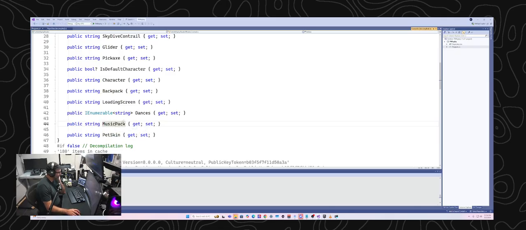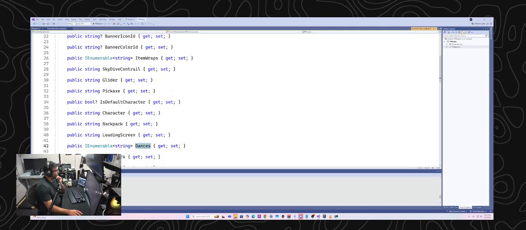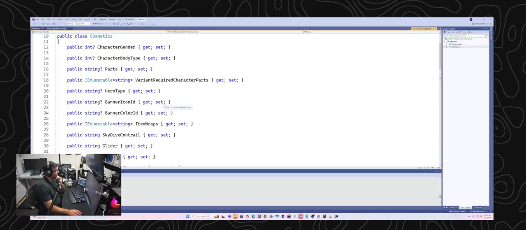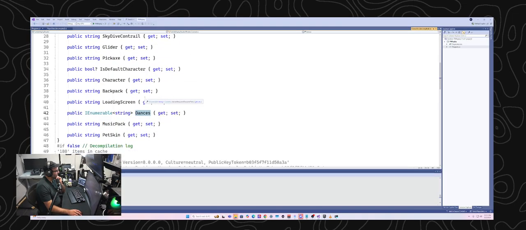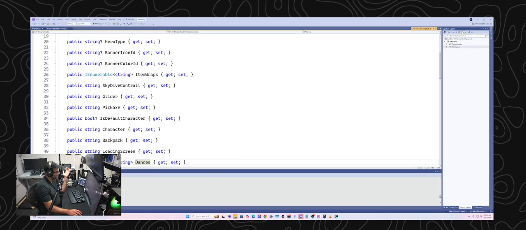Okay, so pet skin, music pack, ooh, dances. So that must be the list of emotes that the player has equipped. One of the questions I have here is, are all of these things available for every player that I encounter? Because it may not be. It may not be that we actually will be able to see all of the emotes that someone has equipped. It just may be that that data is available in some cases. But we could definitely try to find out.